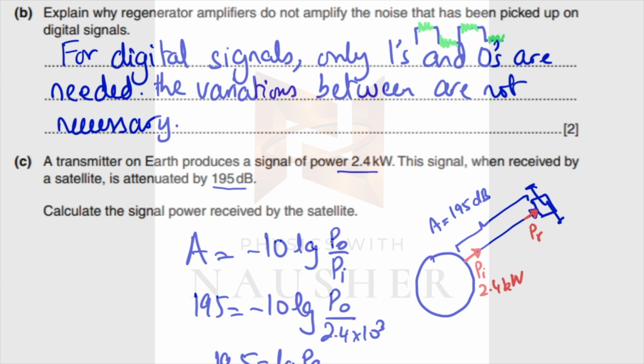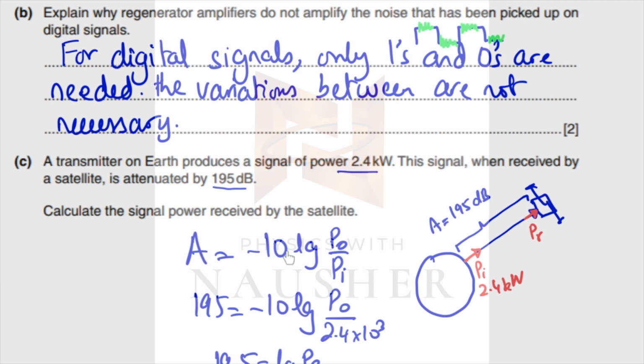Now, part C, a transmitter on Earth produces a signal of 2.4 kilowatts. So signal आप जो Earth से भेज रहे हो, जो input भेज रहे हो to the satellite, that is 2.4 kilowatts power. This signal, when received by the satellite, has attenuated by 195 decibels. It loses power, obviously, because of distance. So वो पूछ रहा है कि how much signal is received by the satellite. So what's the output? You understand, this is the input that you're sending to the satellite, but what's the output?